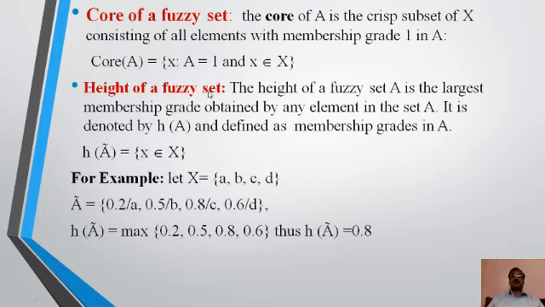Height of a fuzzy set. The height of a fuzzy set is the largest membership grade obtained by any element in the set A. It is denoted by H(A) and is defined as H(A) equal to the maximum of mu A of x, x belongs to X. So we see that in this membership function, the highest membership is 0.8. So height of A is 0.8.